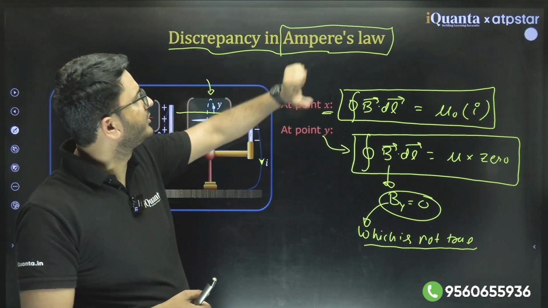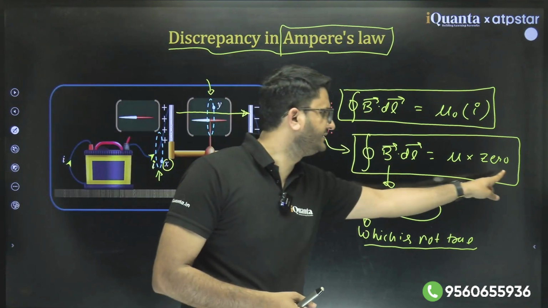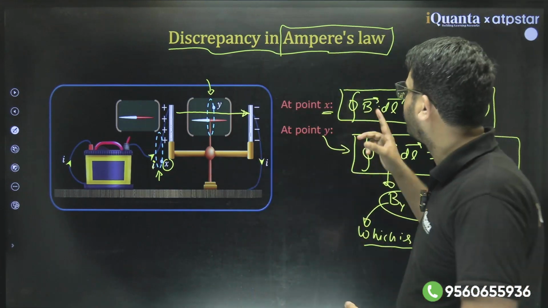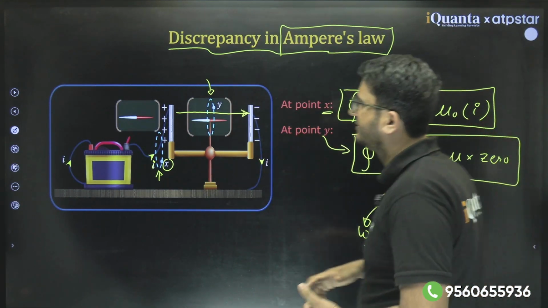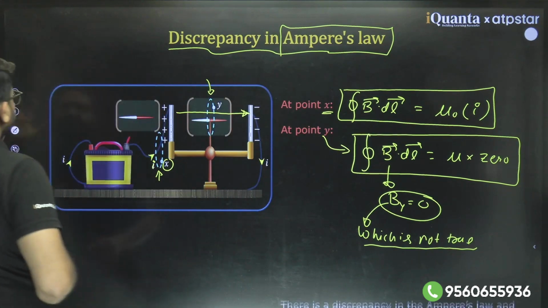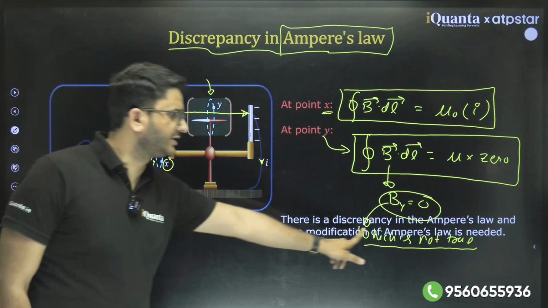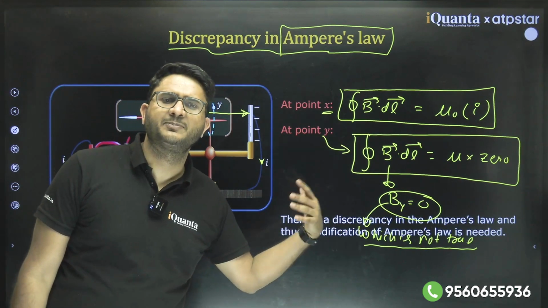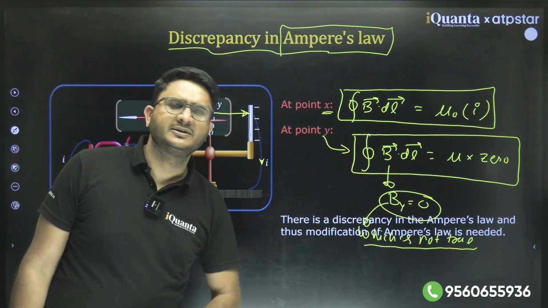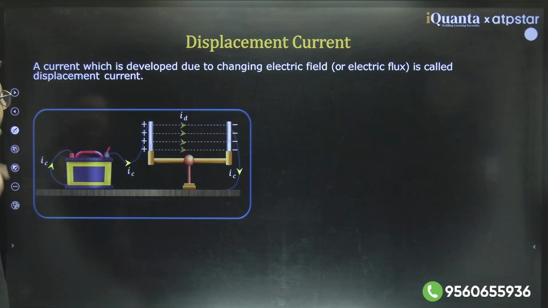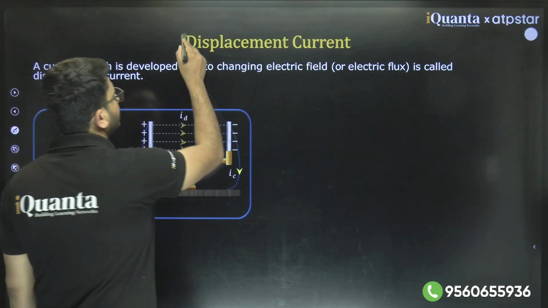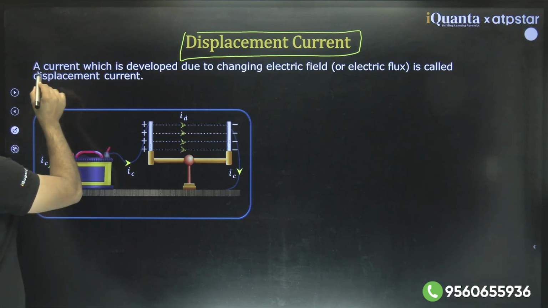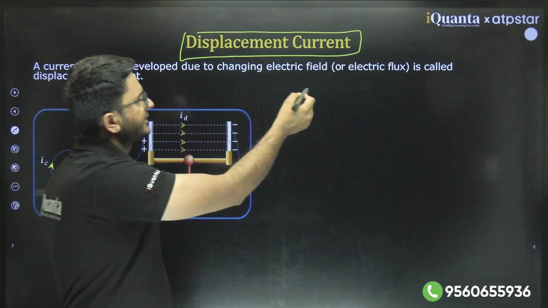So he modified this law, he corrected this equation and gave Maxwell-Ampere's law. There is a discrepancy in Ampere's law and a modified Ampere's law is needed. Modification in Ampere's law is needed, he proposed, because this statement was not true. Then he gave the concept of displacement current: a current which is developed due to the changing electric field.